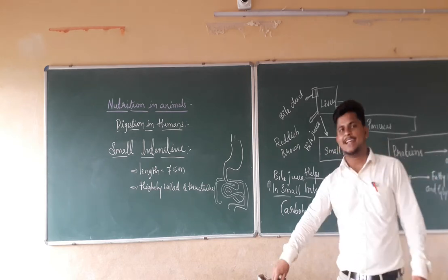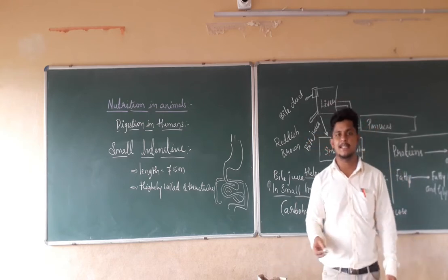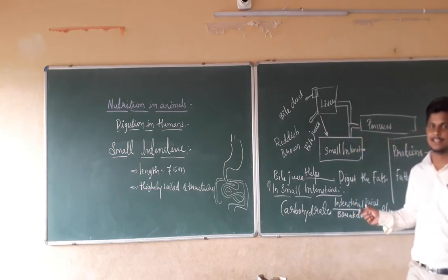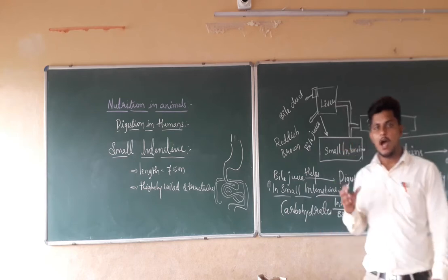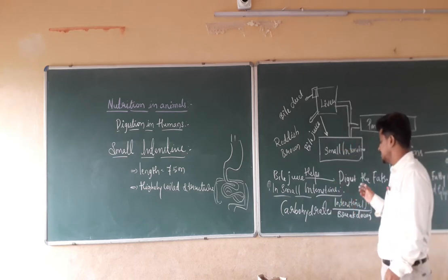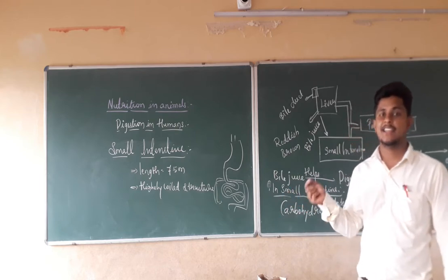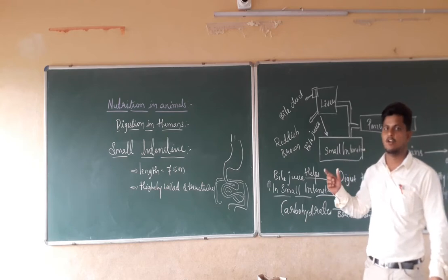So the complete site of digestion in human beings is what? It is the small intestine. Why? Because all the components of the food are getting converted into the simpler form in the small intestine only, as well as absorbed by the blood capillaries in the small intestine.